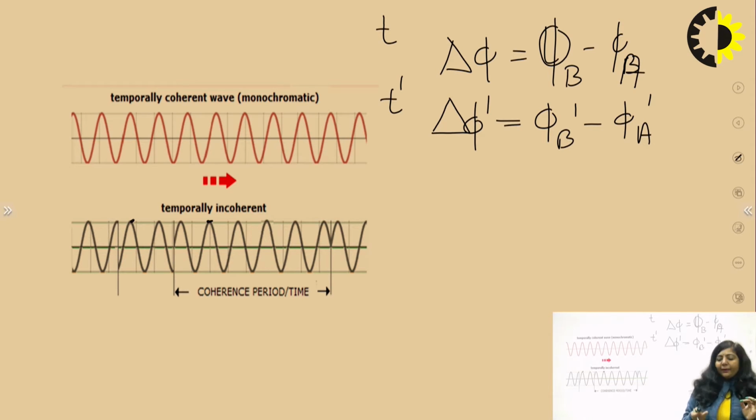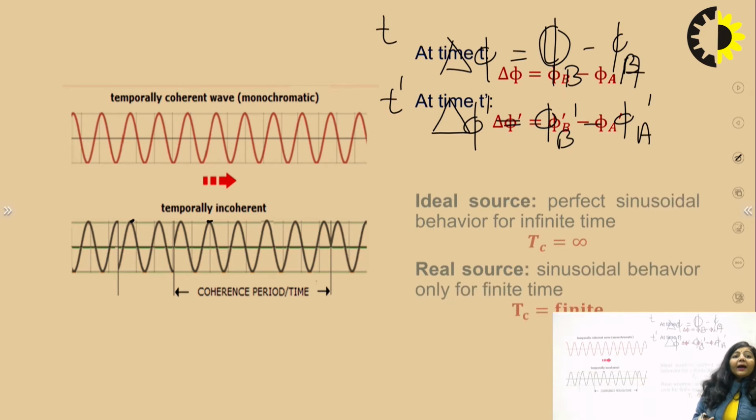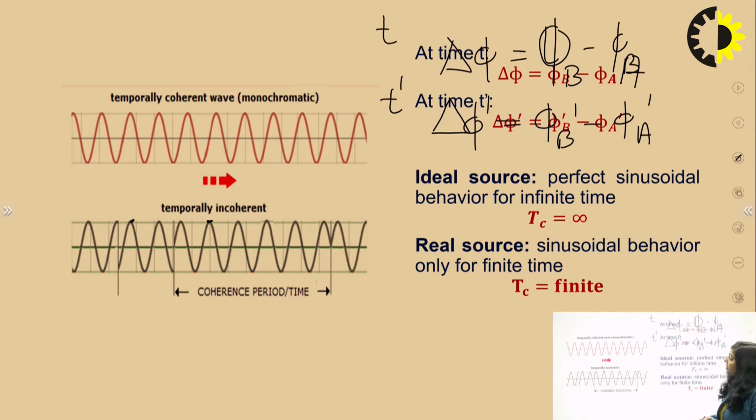An ideal coherent source can maintain this temporal coherence for infinitely long time, meaning the phase difference will be constant for infinitely long time. But practically you will not get an infinite coherence time. For real sources, the coherence time has a finite value.